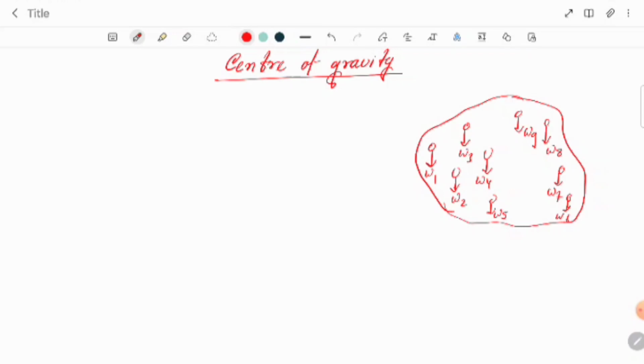All the weights are forces due to gravity and all are parallel to each other, acting in the same direction, the downward direction.